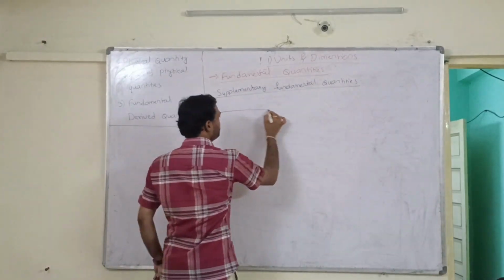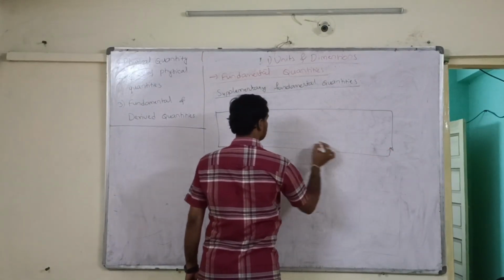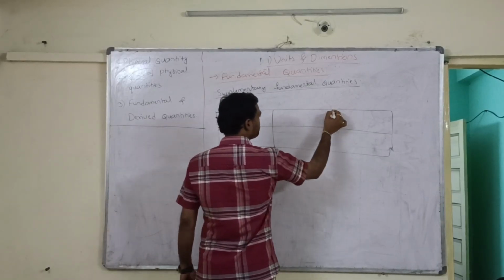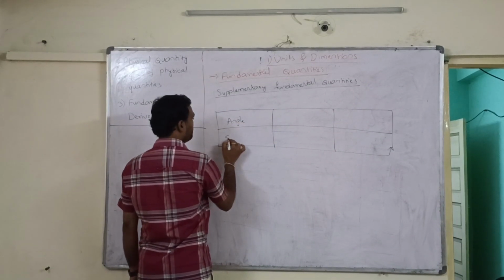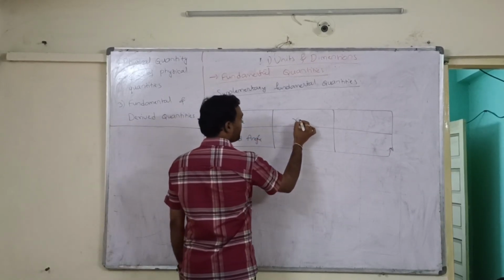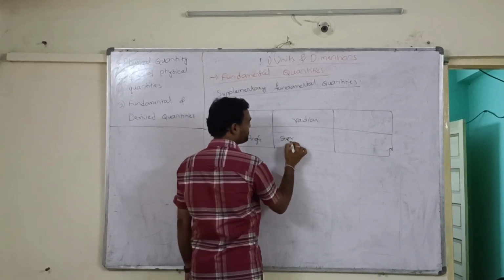Those are number 1, angle, and number 2, solid angle. The unit for angle is radian, and for solid angle it is steradian.